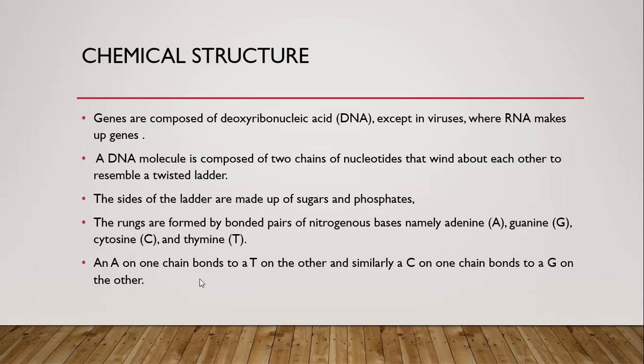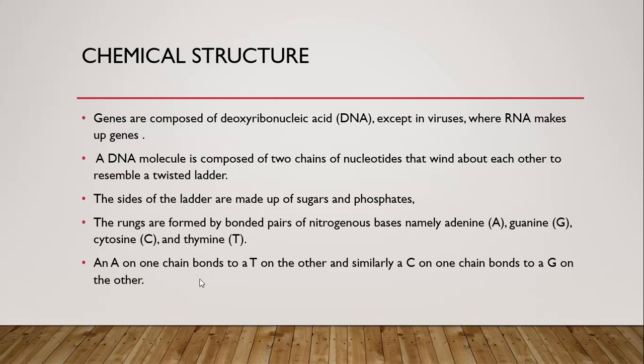As we have said, genes are made up of DNA, so we now have to understand the chemical structure of DNA, because it constitutes genes. A DNA molecule is composed of two chains of nucleotides that wind about each other to resemble a twisted ladder, which means that the DNA molecule has two strands, and it gives the depiction of a ladder which is twisted on its axis. The sides of the ladder are made up of sugars and phosphates, and the rungs mean the horizontal support of a ladder.